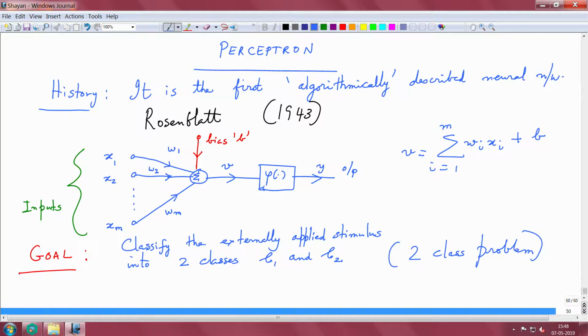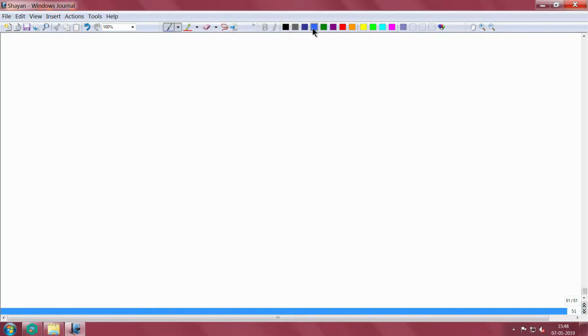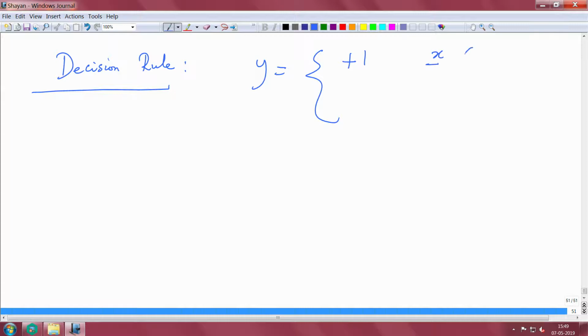So, if we delve a little deeper, what we want is a decision rule, and this decision rule is y, which is 1 when x, this vector, belongs to class C1, and minus 1 otherwise, when x belongs to C2. There are only two possibilities. It is 1 when x belongs to C1, it is minus 1 when x belongs to class C2.